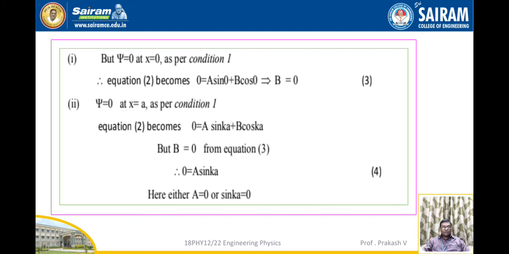Therefore equation 2 can be written as A sin 0 plus B cos 0 is equal to 0. So here the value of B tends to 0. Consider this as equation number 3. The second case is psi is equal to 0 at x is equal to a, as per condition number 1. But B is equal to 0 as per equation number 3. So we can write A sin ka is equal to 0. So here A is equal to 0 or sin ka is equal to 0. That is treated as equation number 4.